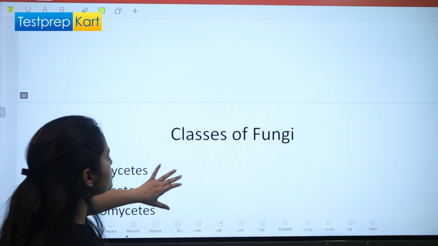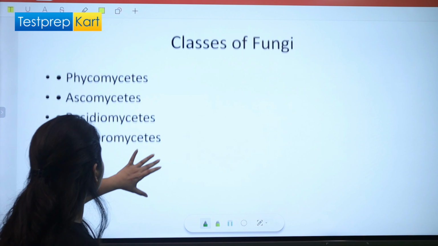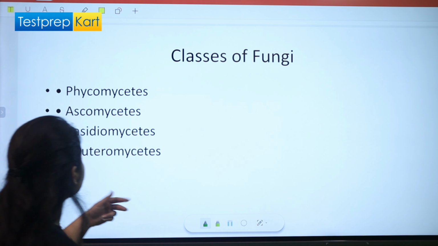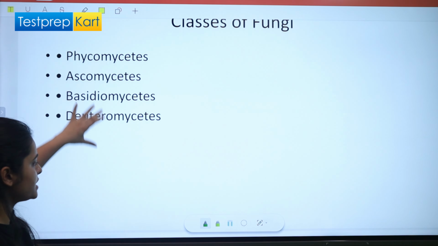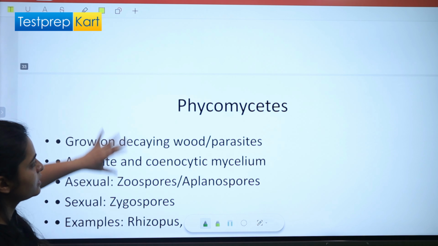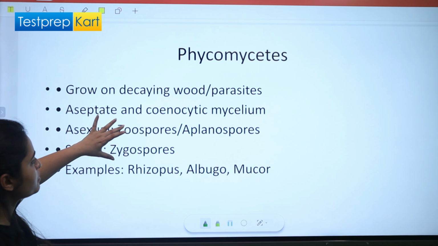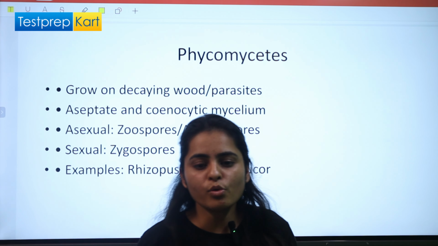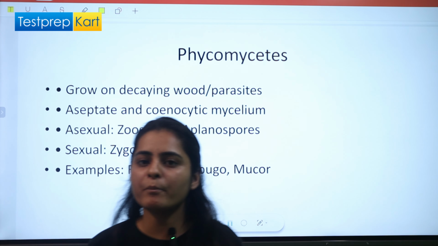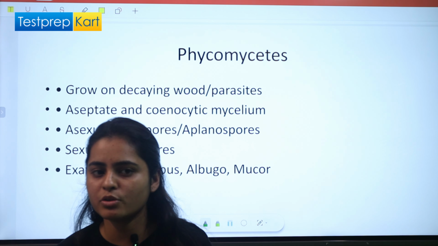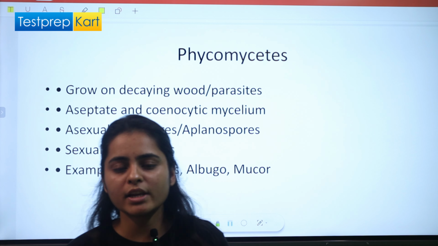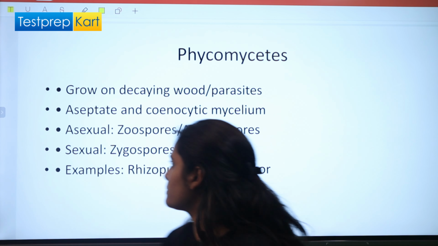Let's come to the classes of fungi. Two we have learned here already, Ascomycetes and Basidiomycetes. The other 2 are Phycomycetes and Deuteromycetes. First, the first category of fungi is Phycomycetes. The only important thing that you have to remember about the different classes of fungi is the type of spores they are forming. What type of sexual and asexual spores are they using, right?